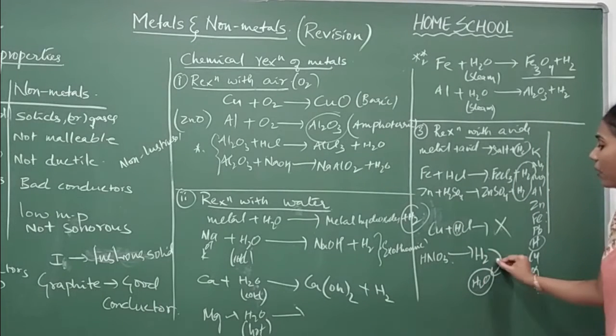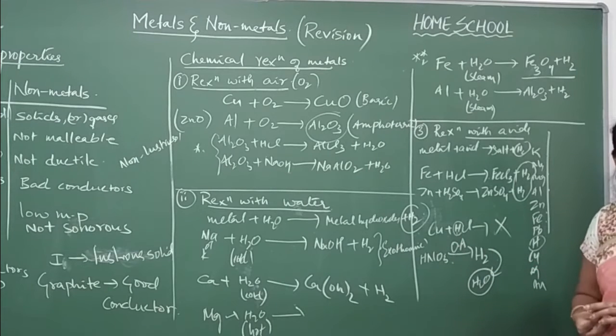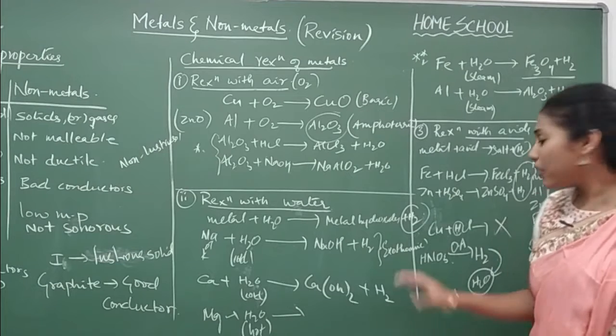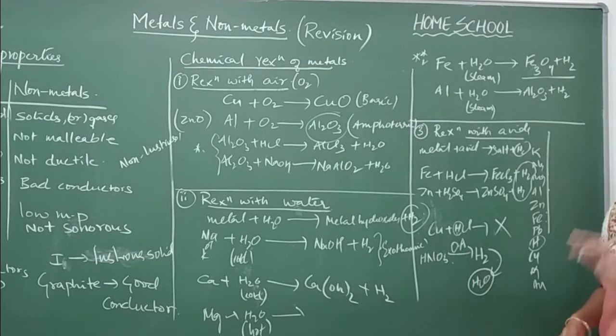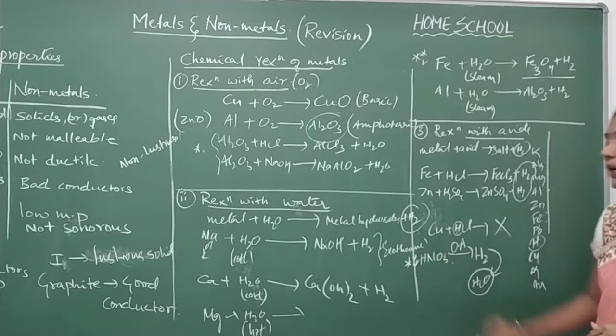Okay, why? Because HNO3 is the best oxidizing agent. Hydrogen is formed initially, but this hydrogen later gets converted into H2O, because HNO3 is the best oxidizing agent. Remember this point, very, very, very important.